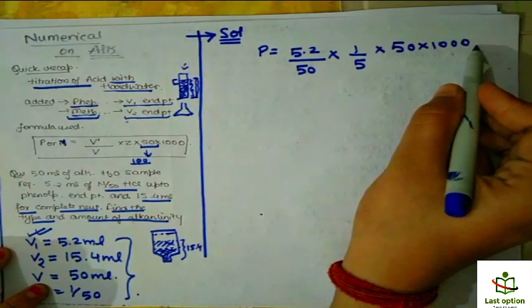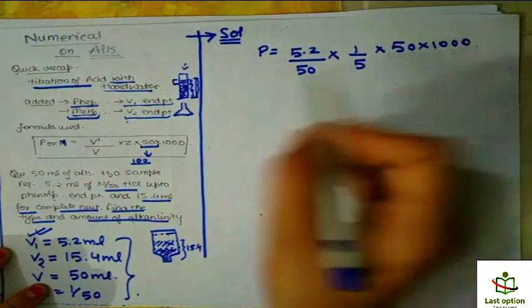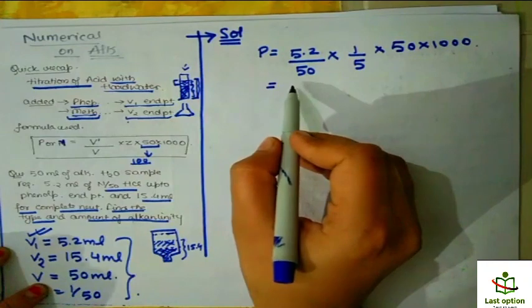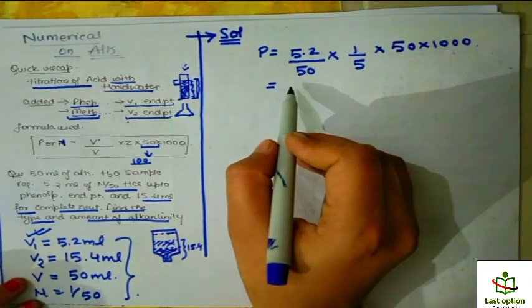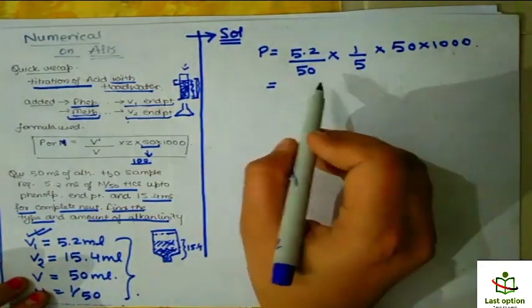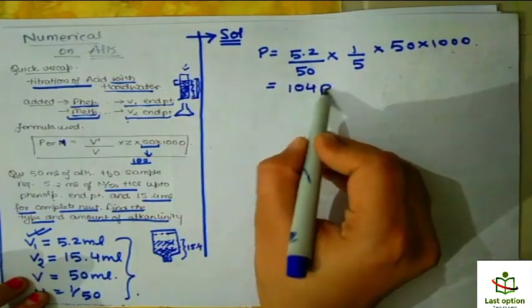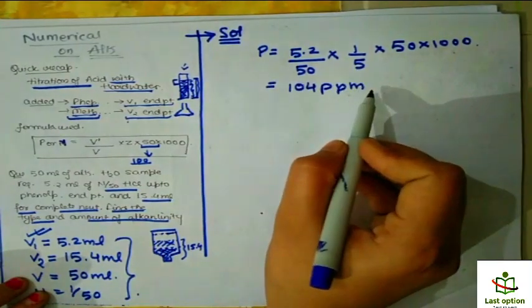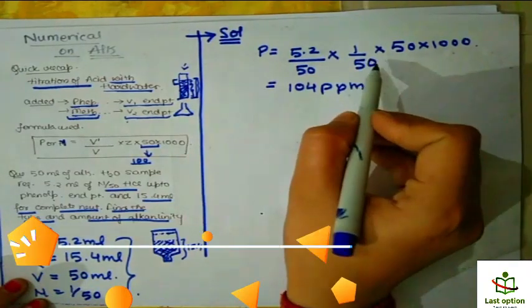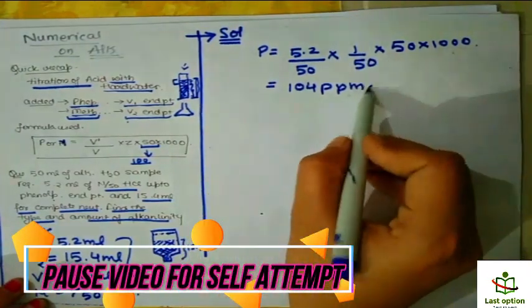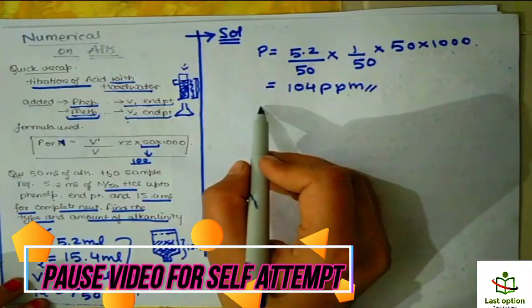So this will be in ppm or milligram per liter, right? When you solve this, you will get, sorry, here it will be 50, so you will get P equals 104 ppm.